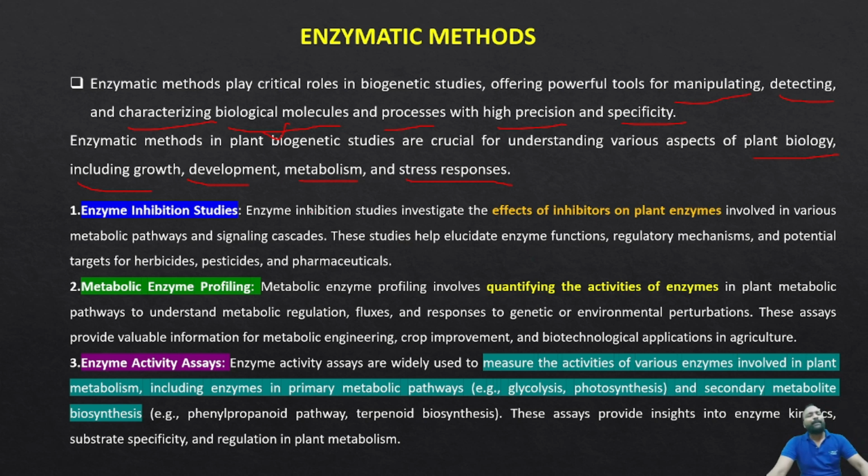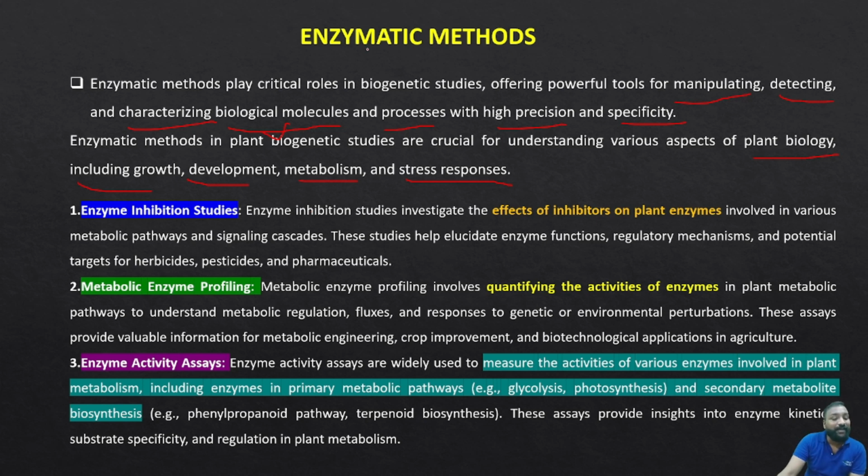By this enzymatic method we focus on some enzymes. If you observed, in the glycolysis and gluconeogenesis pathways, the only change is that some of the enzymes change the entire reactions, which changes the entire end product. So this is how we can take enzymes as a base to investigate biogenetic studies.